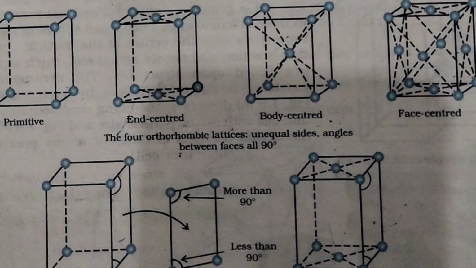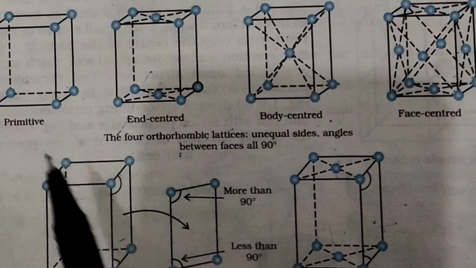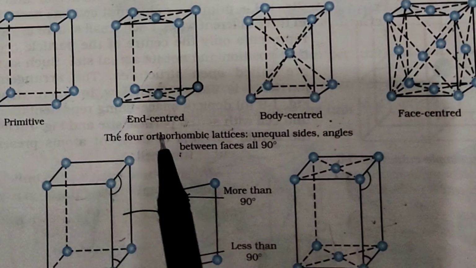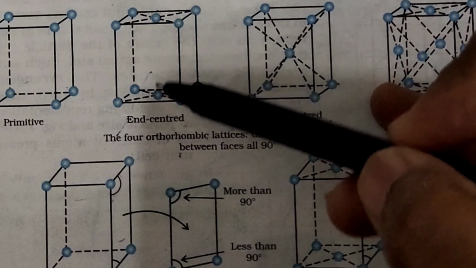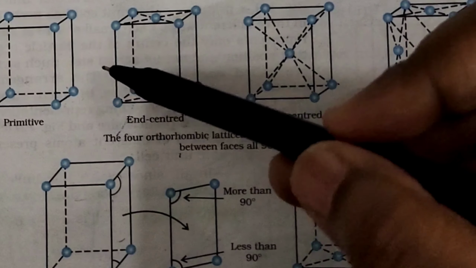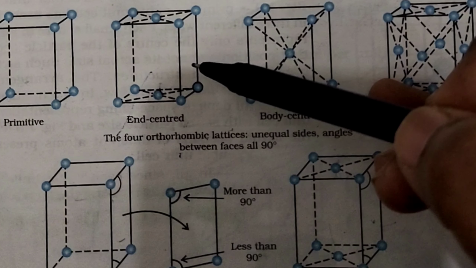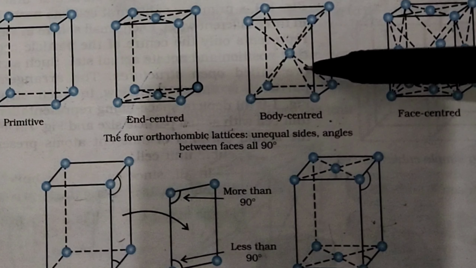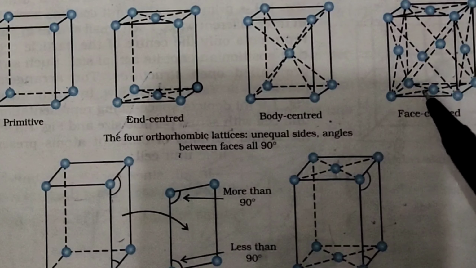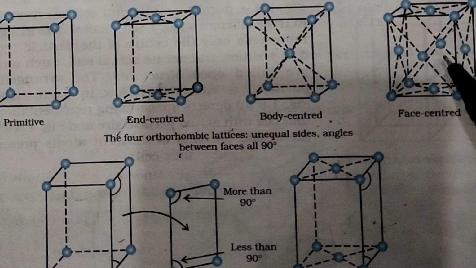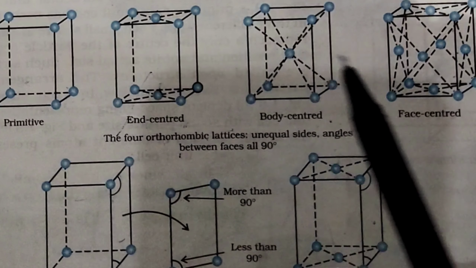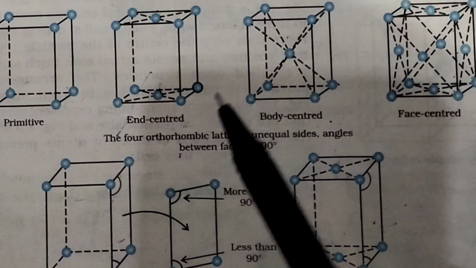And four orthorhombic lattices are found, in which primitive has atoms present at the corners, and end centered, in which two atoms are present at just one pair of opposite faces, and not at all the faces. Then it is body centered, where one atom is present at the center of the body itself. And then the face centered, where atoms are present at the center of the faces also. So, four types of lattices are found in orthorhombic.